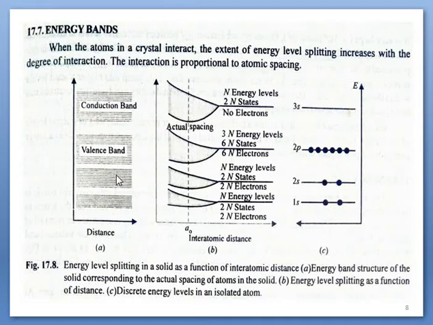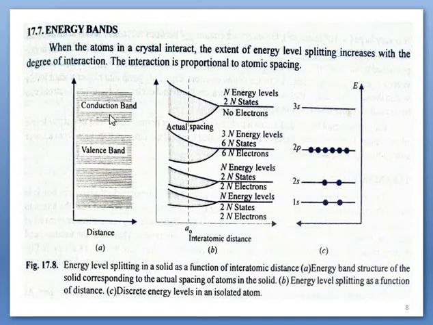This one is also a lower valence band. This is called the core band, the lower band. This is the upper valence band. The electrons of this band will contribute to the further conduction process, because of that we only consider this band. The electrons of the core band will not take part in conduction, so usually we don't consider these bands. While discussing the classification of solids, we only focus on this band and the upper band, the valence band and the conduction band.